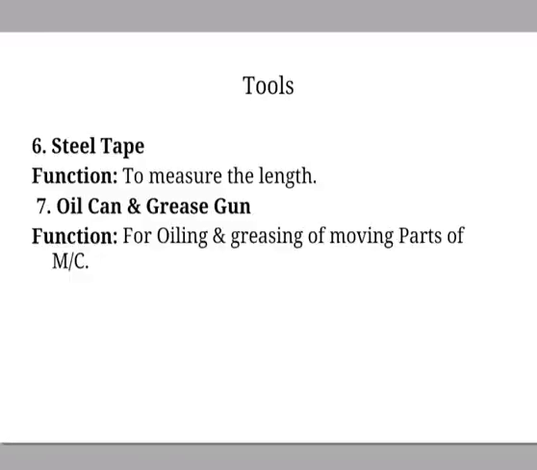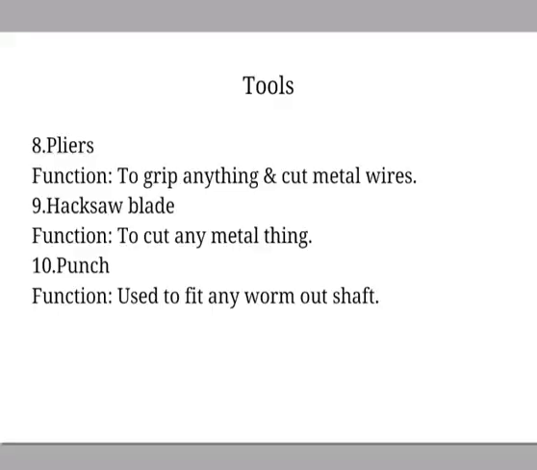The next one is the steel tape. It is used for measuring the length. Then the next one is the oil can and grease gun, required for oiling and greasing of moving parts of the machineries.